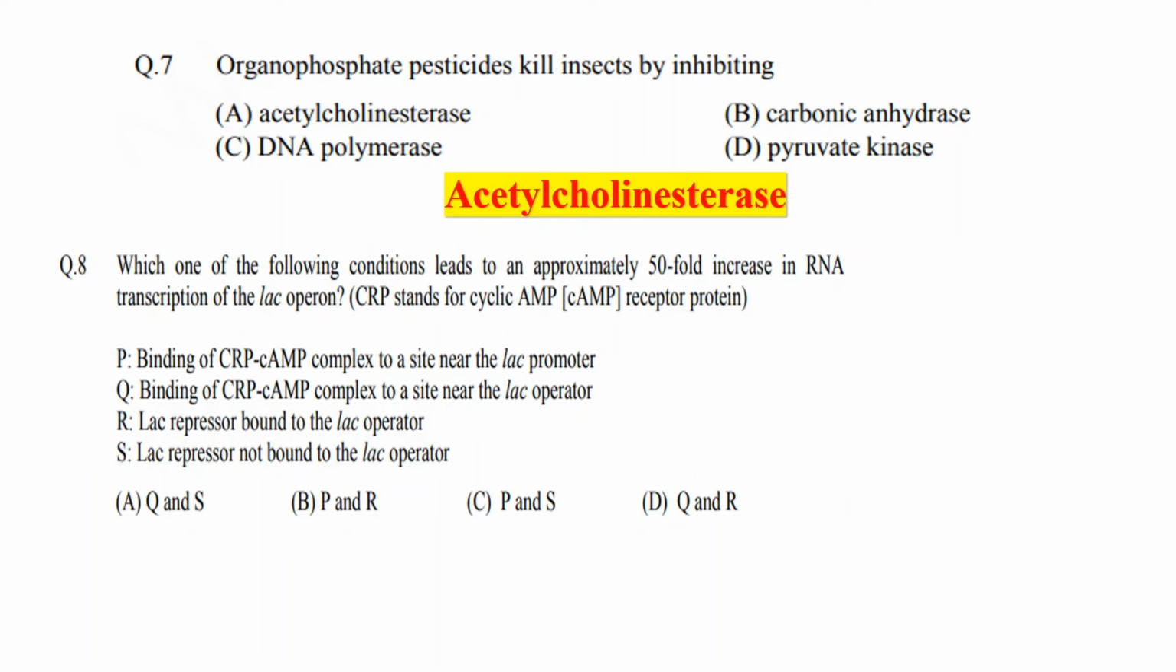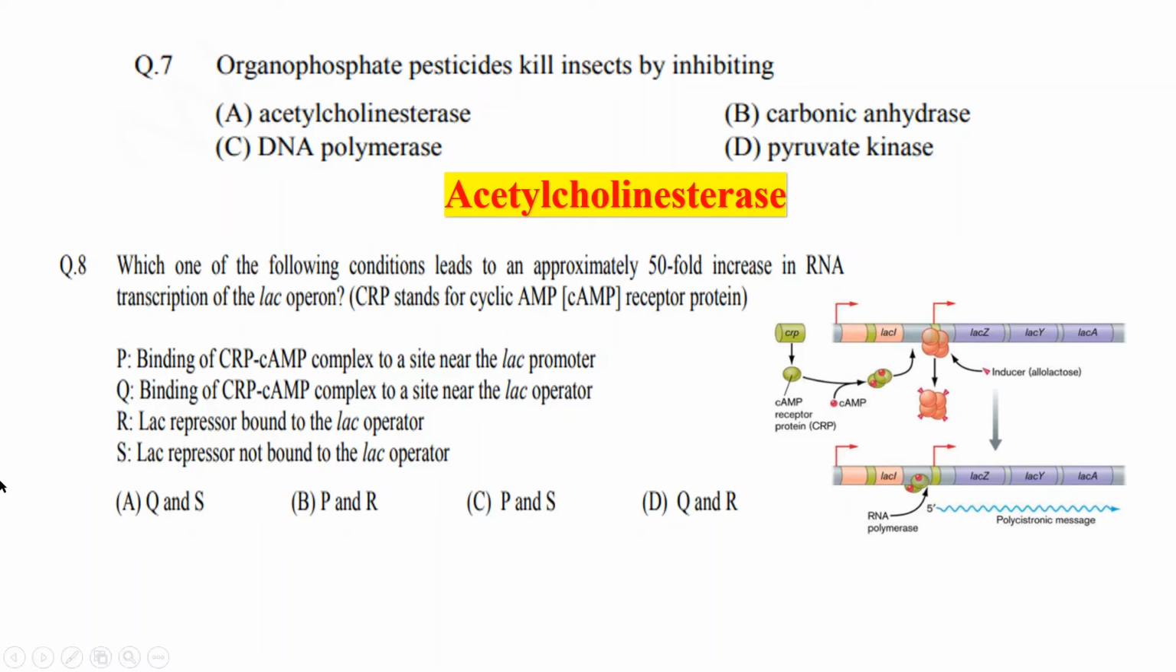Now the question number 8, which one of the following conditions lead to an approximately 50-fold increase in RNA transcription of the lac operon? The options are binding of CRP-cAMP complex to a site near the lac promoter, binding of CRP-cAMP complex to a site near the lac operator, lac repressor bound to the lac operator, or lac repressor not bound to the lac operator.